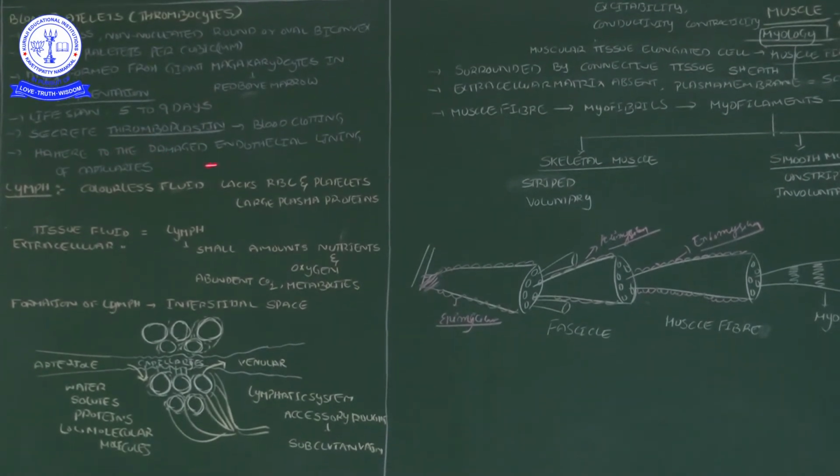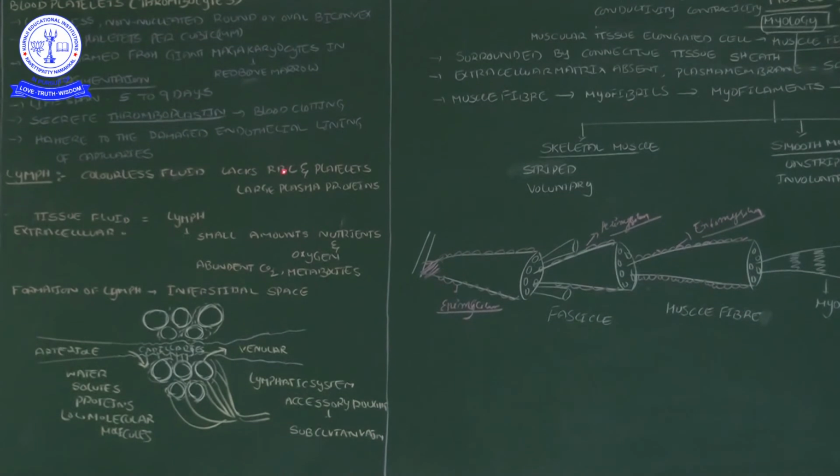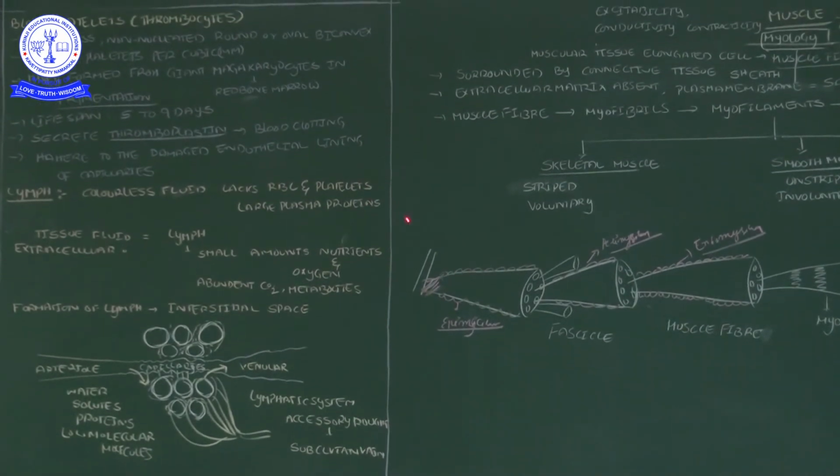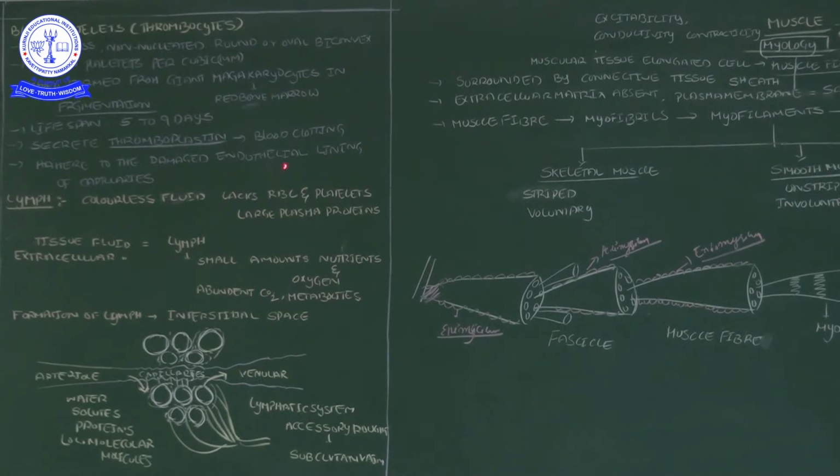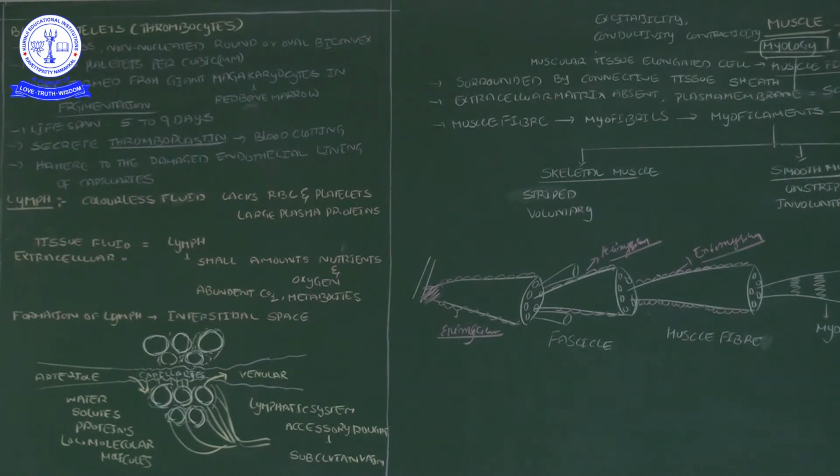adhered with damaged endothelium of the blood capillaries. The layer there in the endothelium means epithelium layer only. That epithelium is made up of the endoderm. So that is the information about the platelets. Up to now we completed the blood.